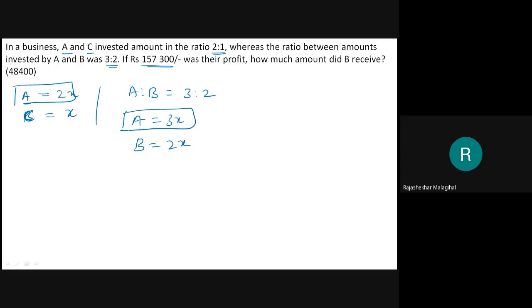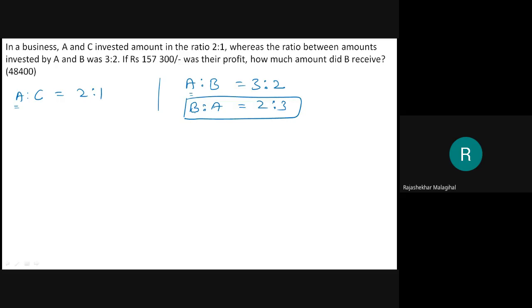First we'll write. Here the investment is not mentioned. Therefore, A invested 2x and C invested x. This is one type. And the second type is A is to B equal to 3:2. Then A invested 3x, B invested 2x. A invested 2x, A invested 3x. Here I am getting a dilemma. Therefore, I don't want to solve this problem this way.